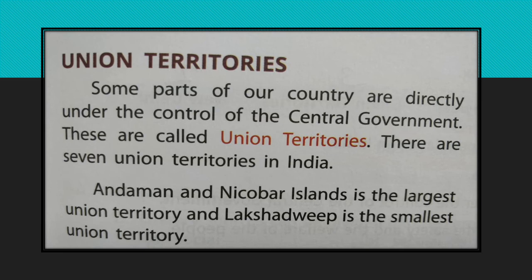The names of these union territories are given in the book. Andaman and Nicobar Islands, Chandigarh, Dadra and Nagar Haveli, Daman and Diu, Delhi, Lakshadweep and Puducherry. Now there is another table showing the states of our country. States, their capitals and the main languages, and one table showing union territories and their capitals.